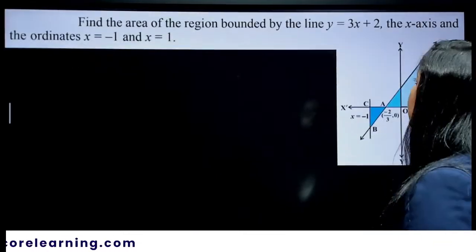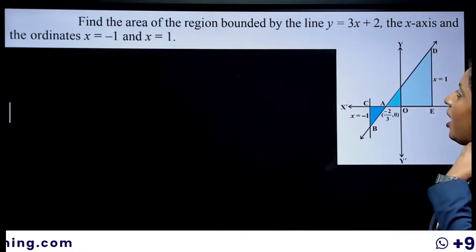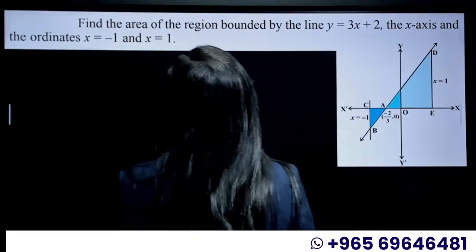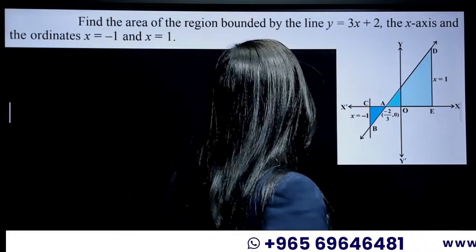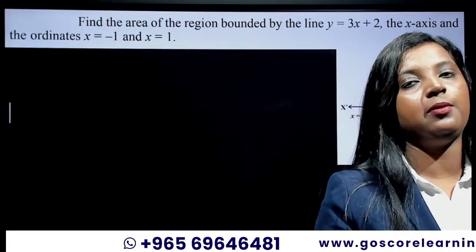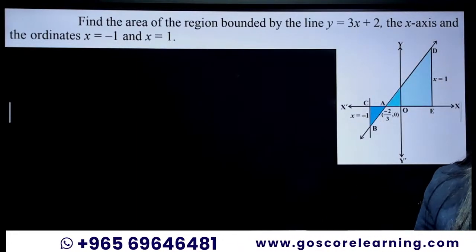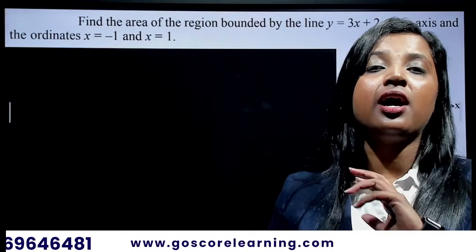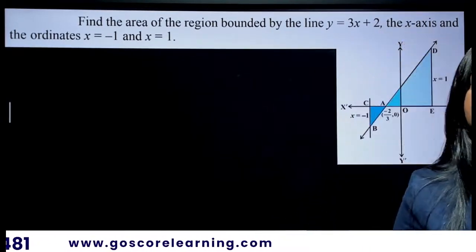And then find the area of the region bounded by the line y is equal to 3x plus 2, the x-axis and the coordinates x is equal to -1 and x is equal to 1. Here, there is something that you have to be careful about. And one more thing, suppose the graph is not given. How do you draw the graph? How do you find the graph of this y is equal to 3x plus 2?